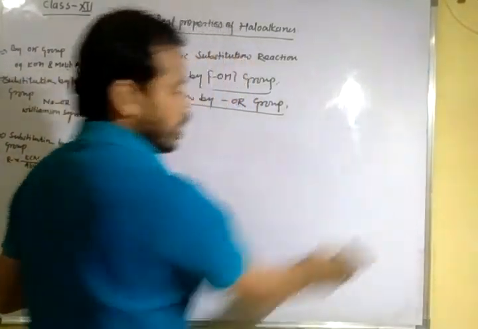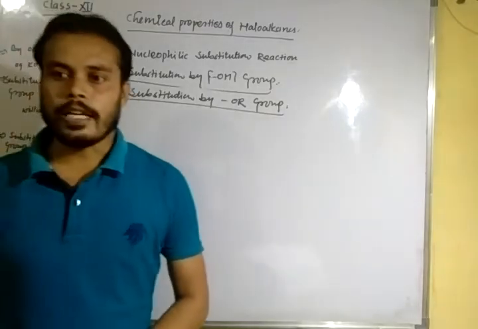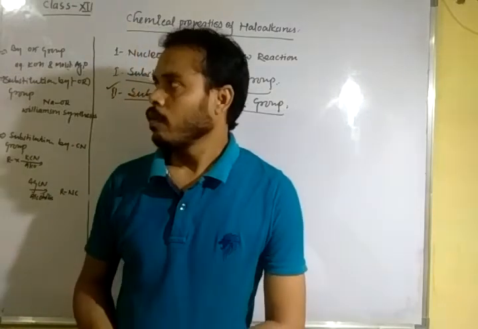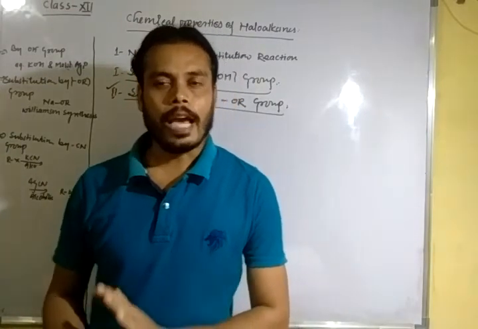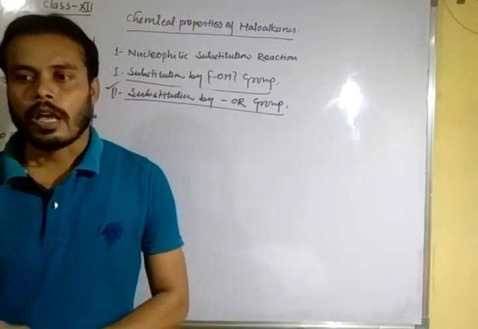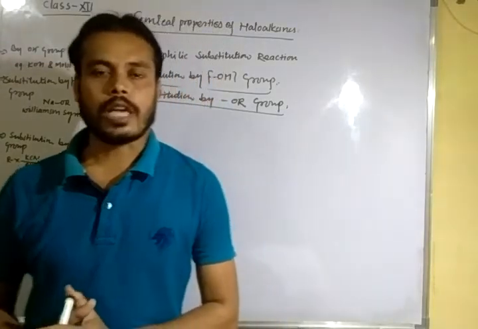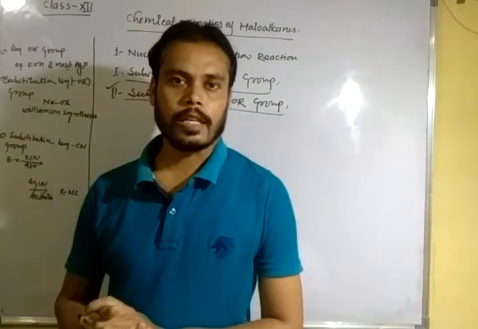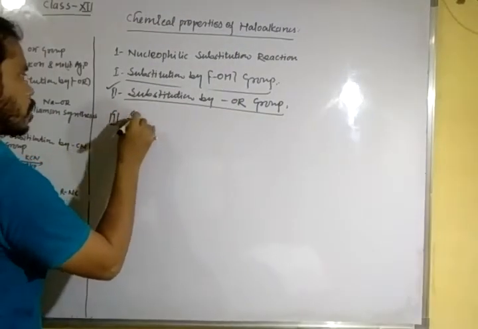Substitution by cyanide group. In this reaction, when haloalkane is treated with alcoholic potassium cyanide, it forms cyanoalkanes or alkyl cyanide.